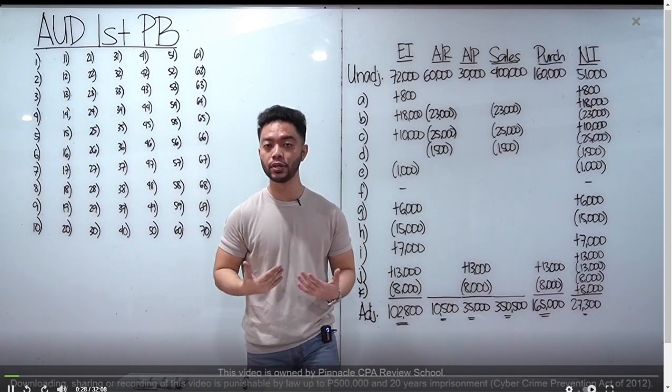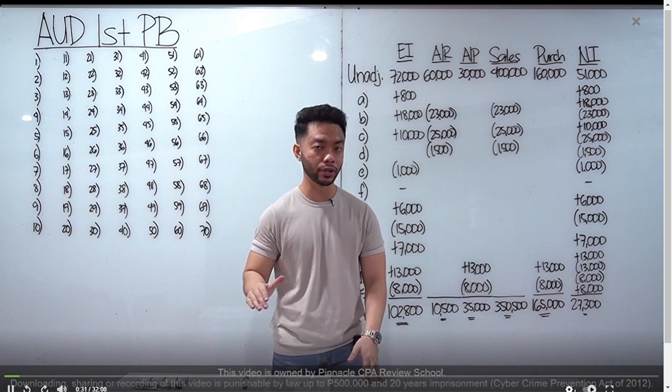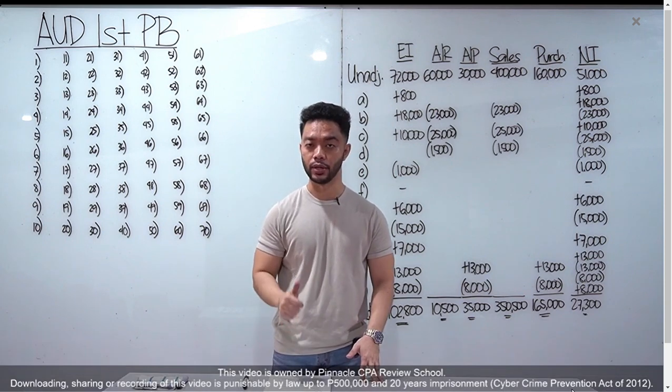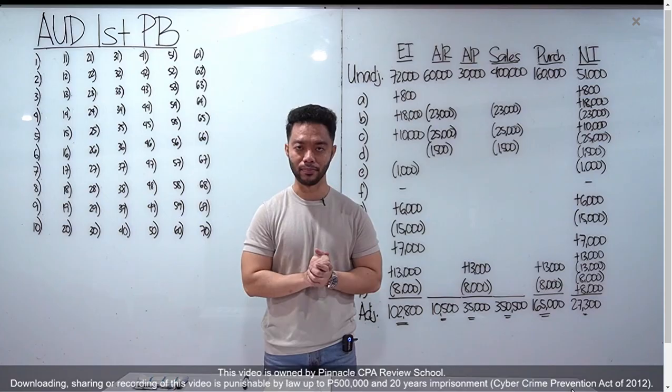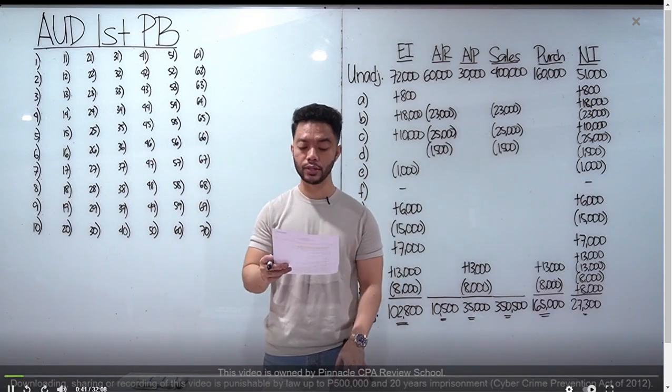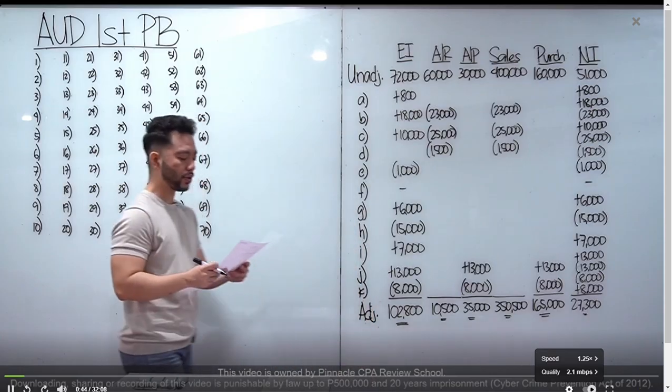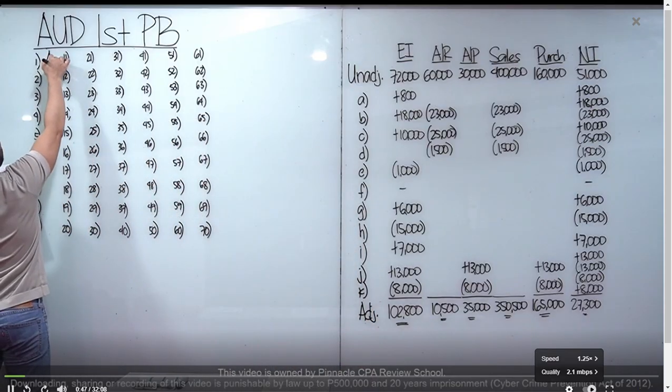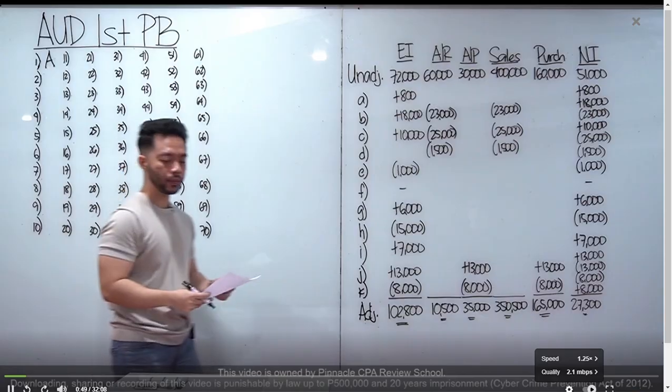Sige, para mas maging efficient yung discussion natin, babasahin ko per item yung question, and then I'll go straight to the final answer. And then i-discuss ko kung ano yung major point per item. Okay, ready? Sige, let's go to number 1. The concept of reasonable assurance implies that an auditor, letter A, does not guarantee the accuracy of the financial statement. So, reasonable assurance lang. Hindi siya absolute assurance.